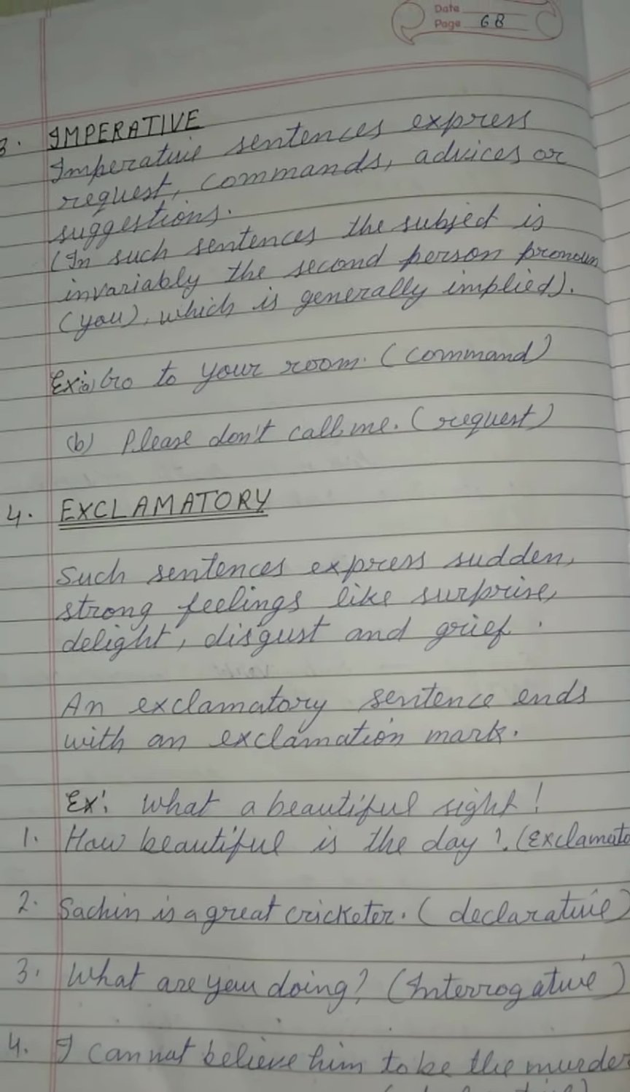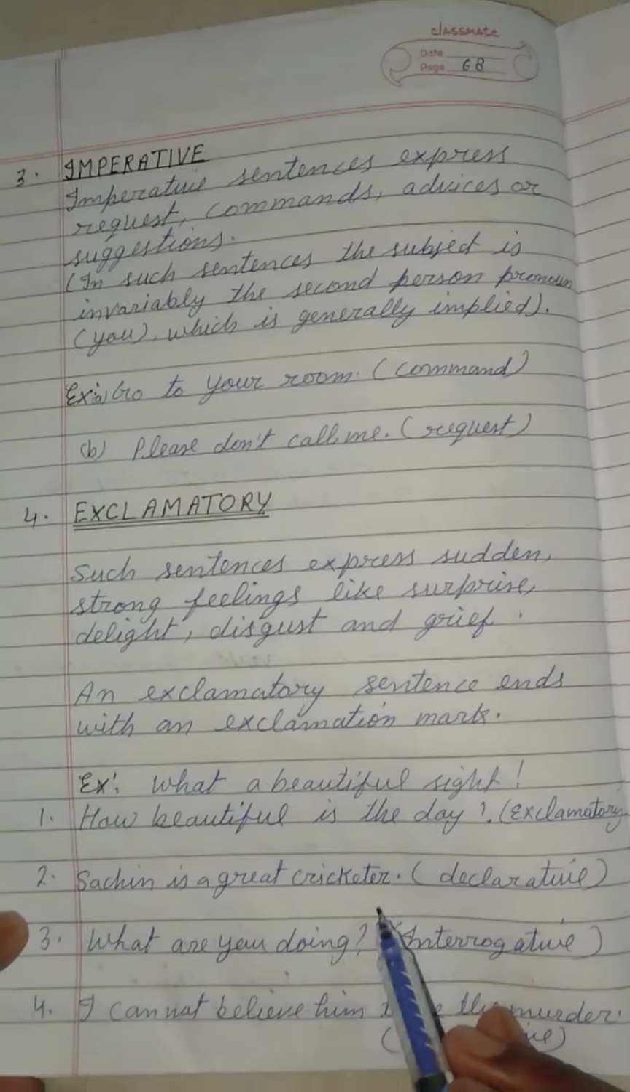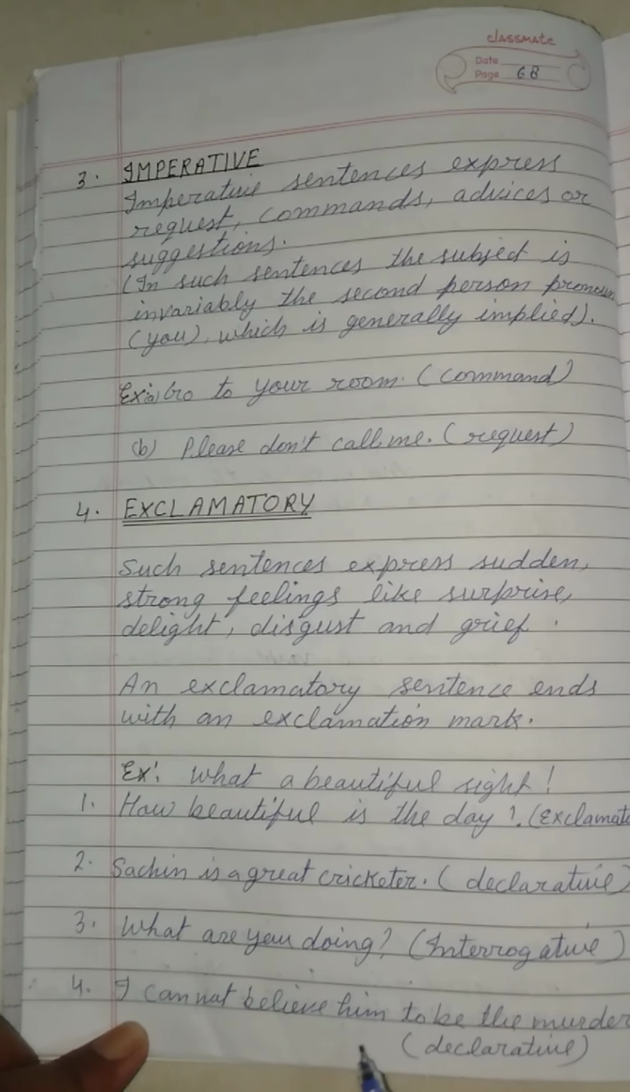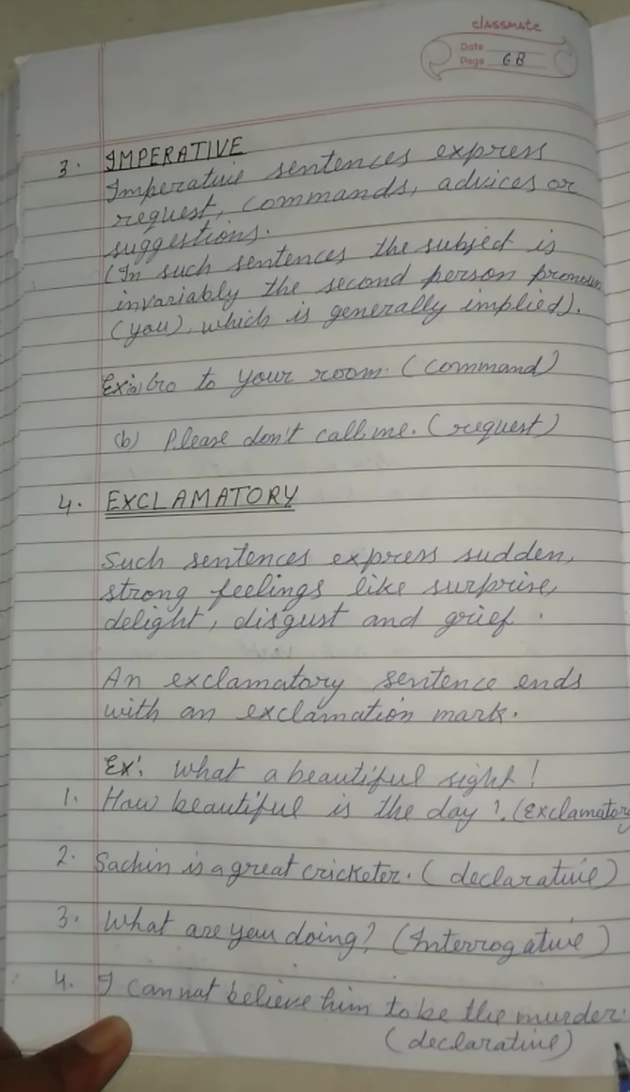This is exclamatory. Sachin is a great cricketer. This is a declarative sentence. What are you doing? This is an interrogative sentence, because here we are asking a question. In the fourth sentence, I cannot believe him to be the murderer. This is a declarative negative sentence.